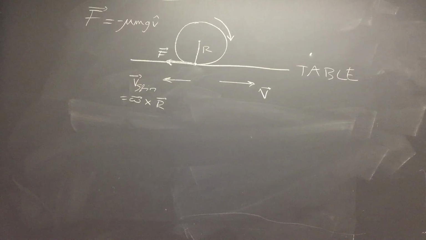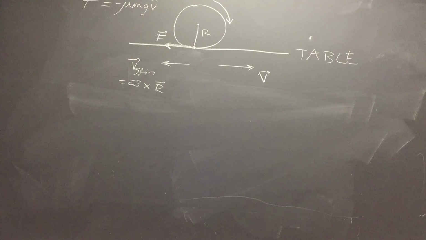Therefore, the cue ball is going to be much more affected by friction in the X direction, which is why the cue ball is deflected in that direction.